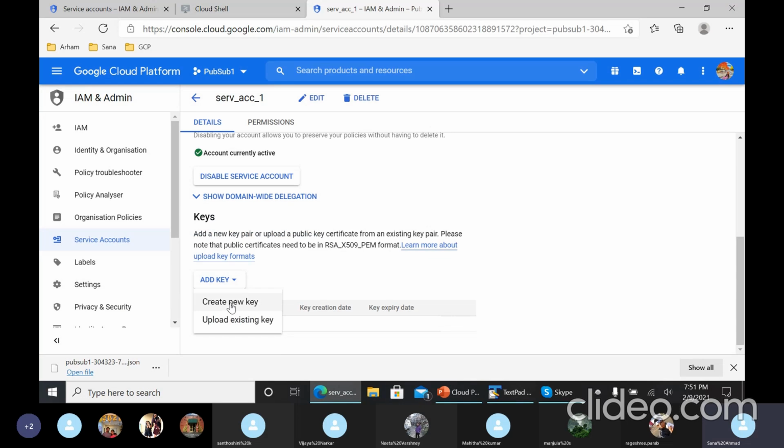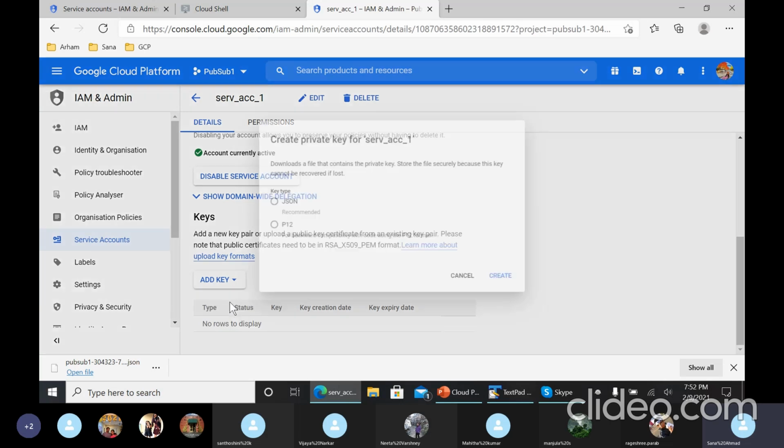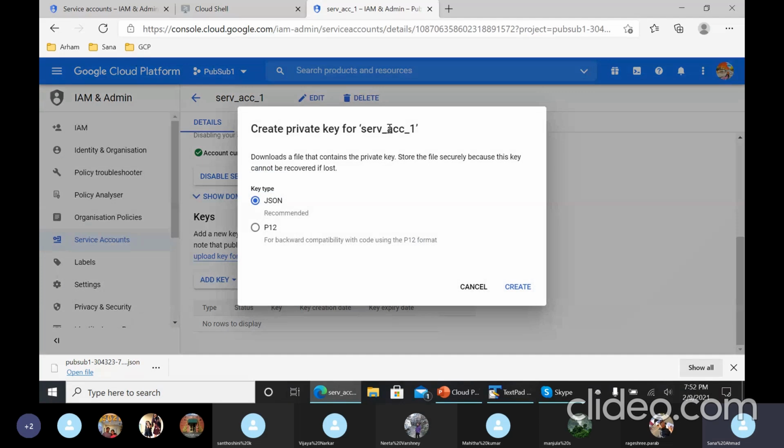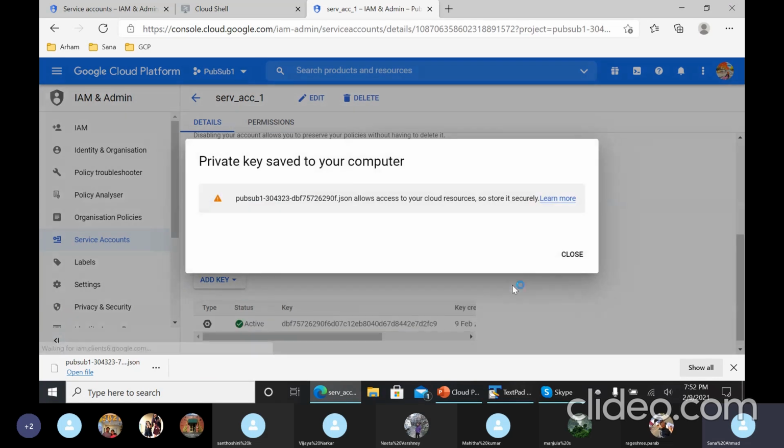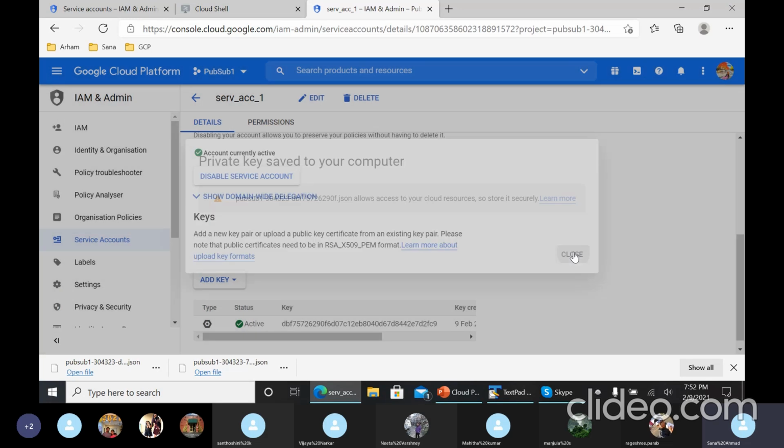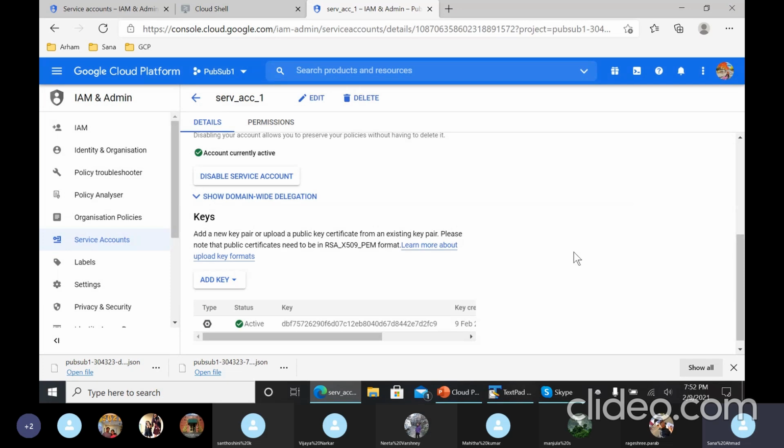I'm thinking of it as an authentication part where the subscriber needs to have this key to receive the message. So just say create private key for this account, key type would be JSON, and just create it. It would download a file for you. Okay, so this is for the subscriber to receive the message.